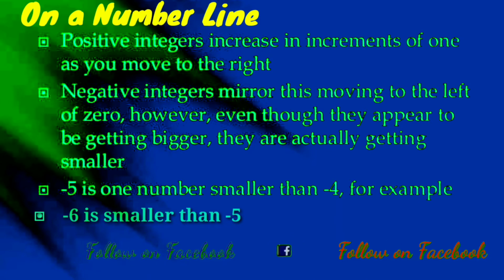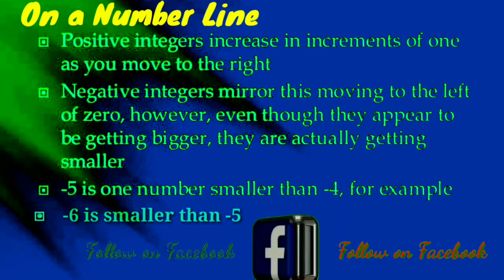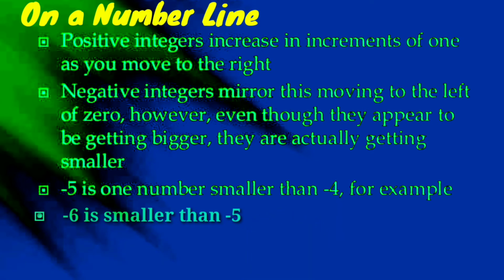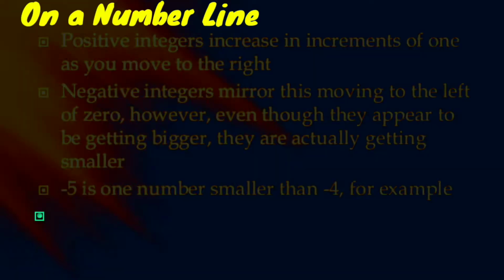However, even though they appear to be getting bigger, they are actually getting smaller. As in, -5 is one number smaller than -4. For example, -6 is smaller than -5.